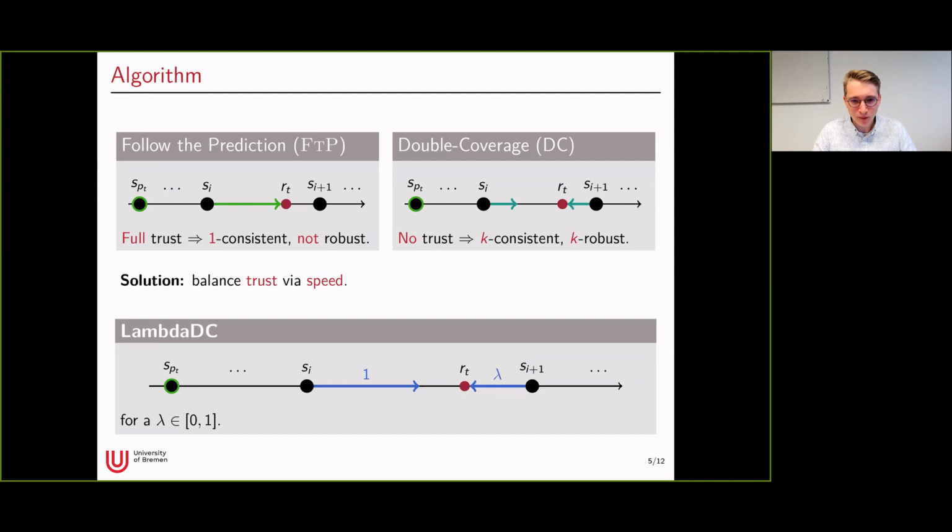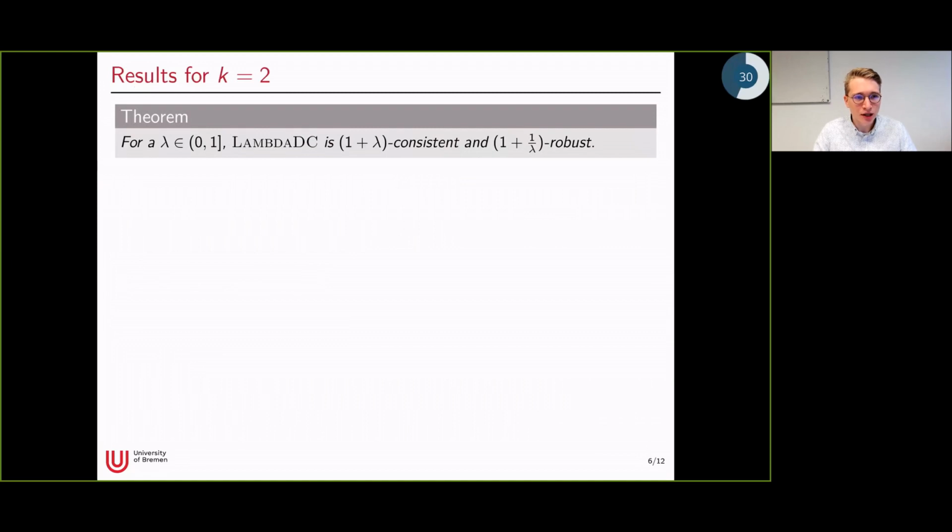And what we would hope for now is that the performance guarantees for lambda DC also interpolate between the ones of follow the prediction and double coverage, depending on lambda. And indeed, we can show the following. We will now first look at the results for two servers and later generalize to k servers. So for two servers, we have the following result. For any lambda between 0 and 1, our algorithm is 1 plus lambda consistent and 1 plus 1 over lambda robust, which is kind of what we expected.